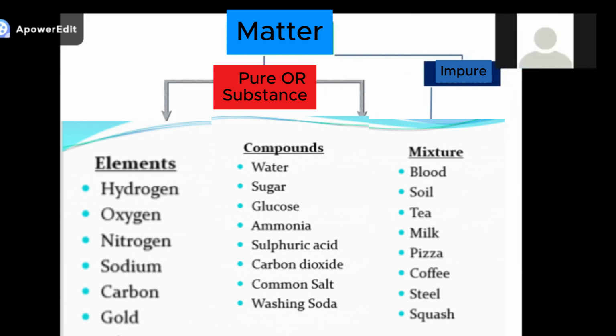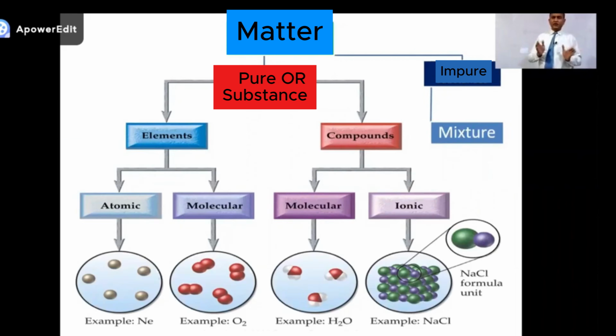So pure substances are of two kinds, elements and compounds. Elements contain only one kind of atom, like gold, silver, aluminum. Compounds contain different kinds of atoms which are joined together by bonding. So this is the division of substances.